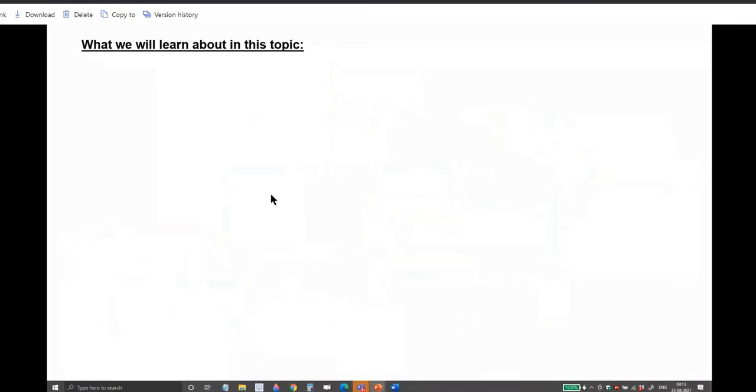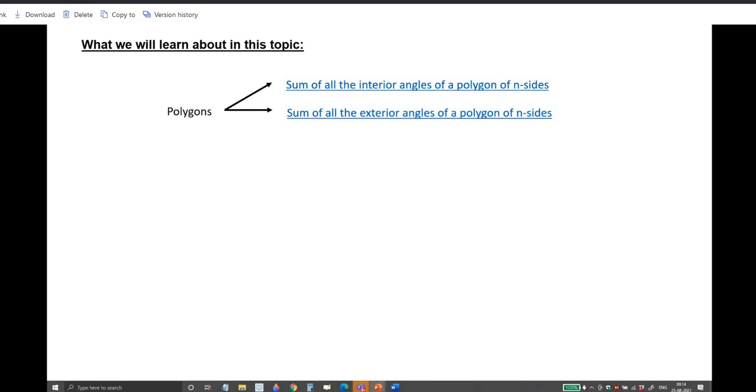What will we learn in this topic? We will learn about polygons. In polygons you will learn about the sum of all the interior angles of a polygon of n sides. Okay? And then the sum of all the exterior angles of a polygon of n sides. And then the number of diagonals of a polygon of n sides. Understood?